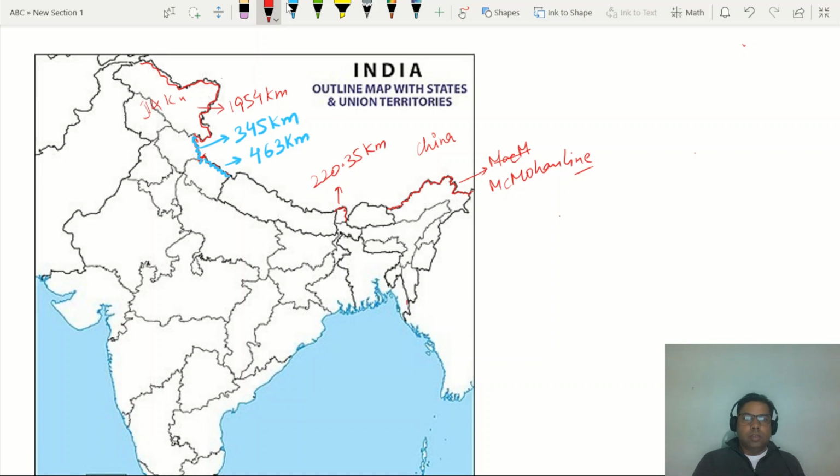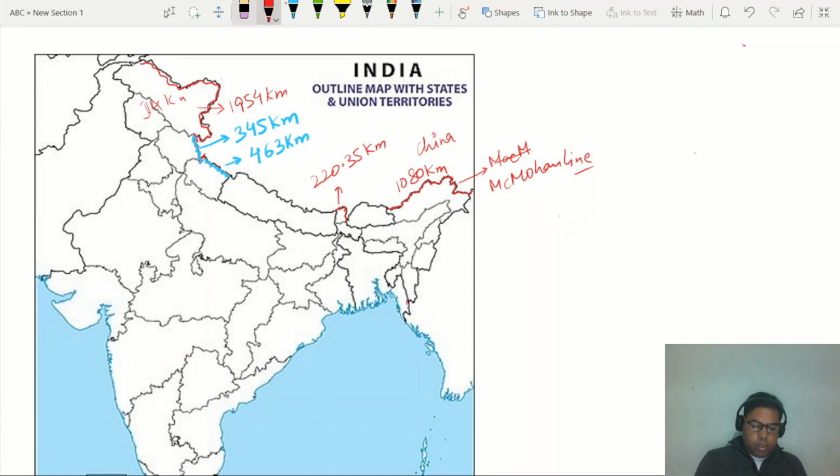Most of the time it is disputed land, and China claims this territorial part as their territory, right? So Arunachal Pradesh has a border line for a distance of about 1080 kilometer, right? So this is the border with China.